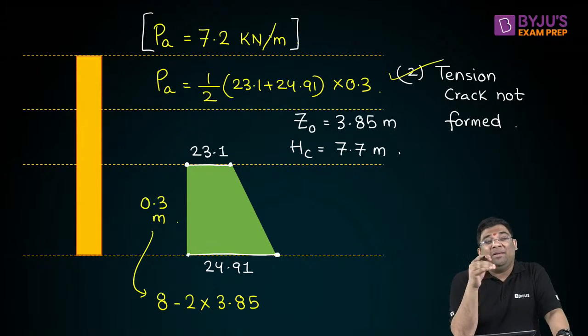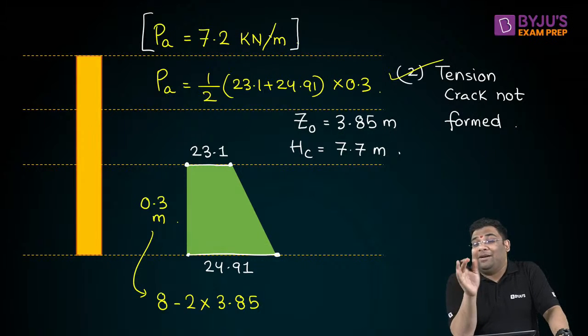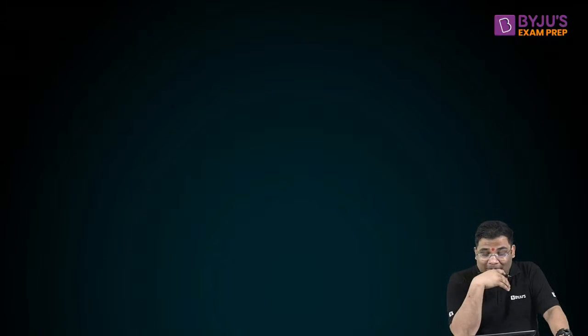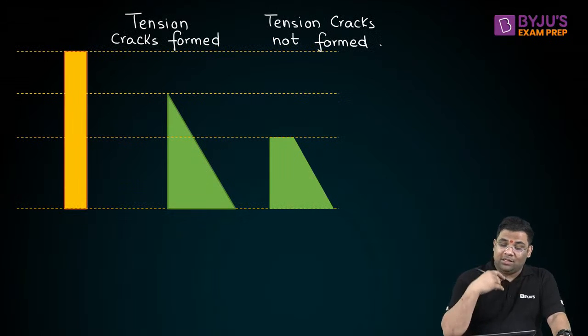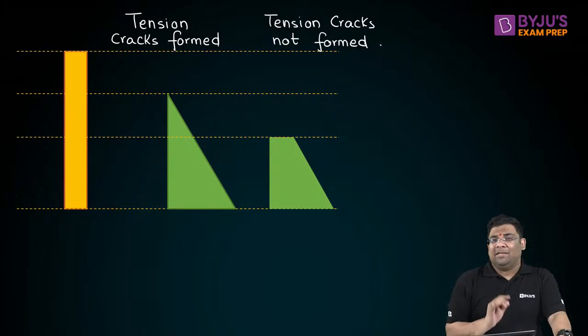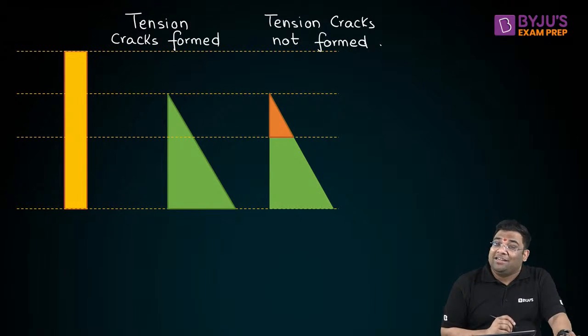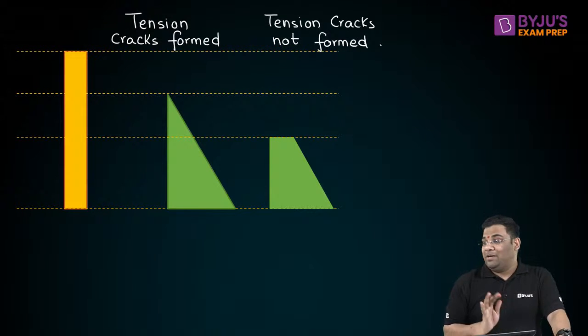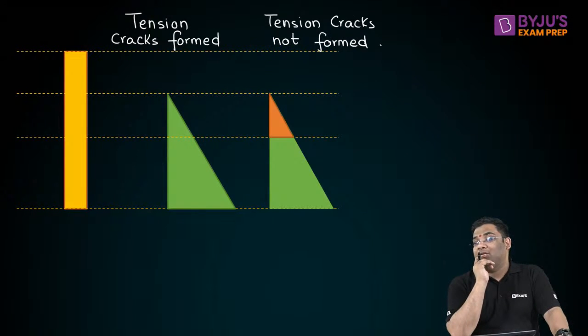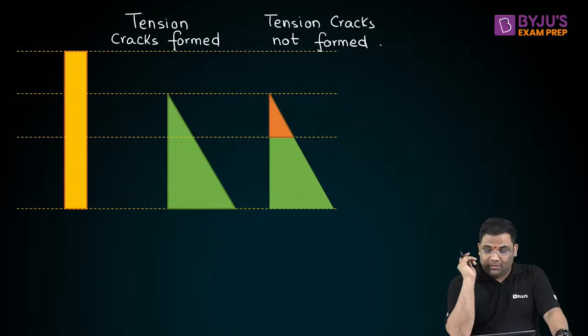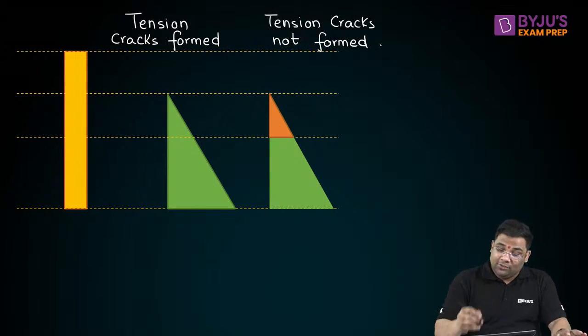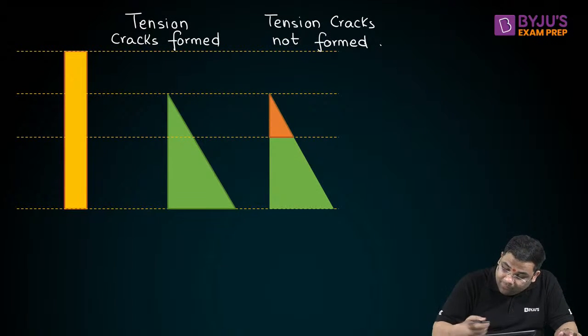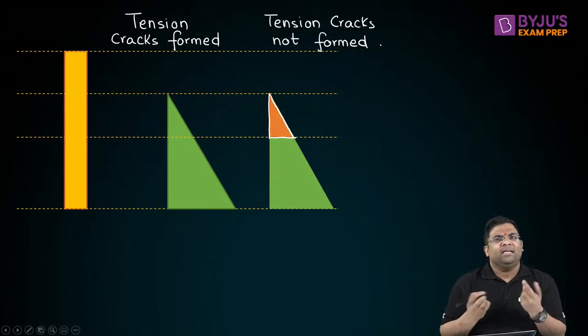Now that is going to be a little lengthy. So we should be smart, right? We are smart. So what you will do, see, can I say the difference between these two is this orange one, right? You see, this is the difference. If this is the difference, then this difference you can easily find out.